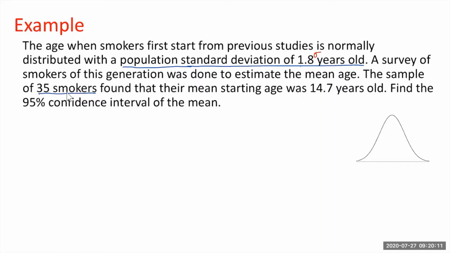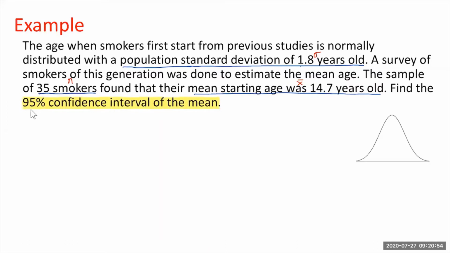Let me use a different color for the later. They found that their mean starting age was 14.7. So the study found that from the survey, the mean starting age was 14.7 years old. This is the mean, so that is the sample mean X bar. We have to find the 95% confidence interval for the mean. So this is what we want, the 95% confidence interval of the mean.